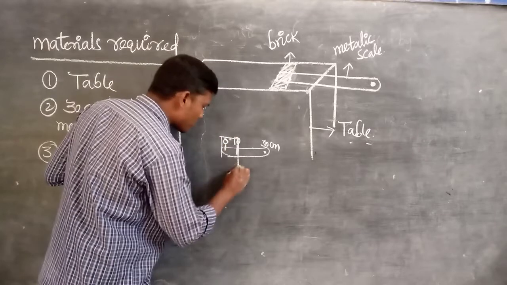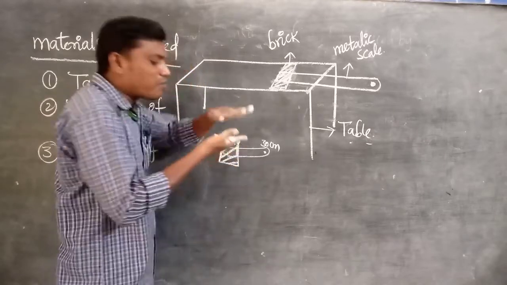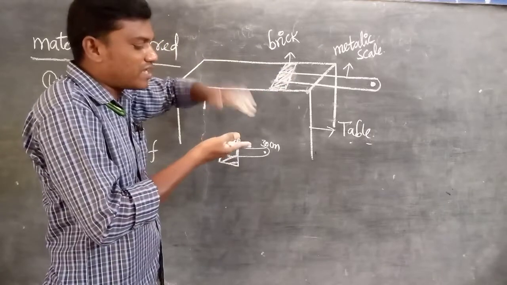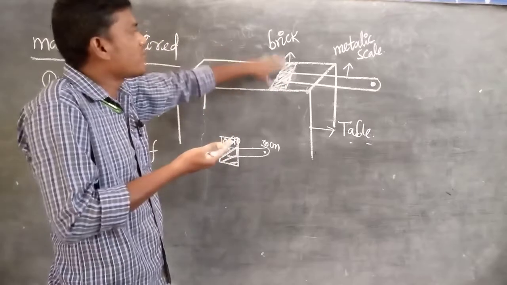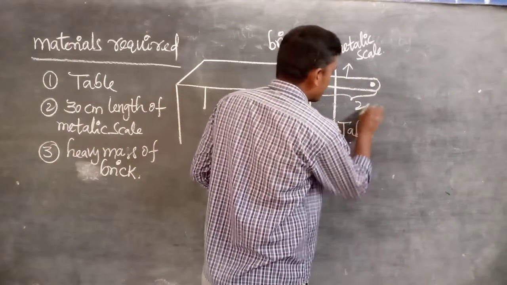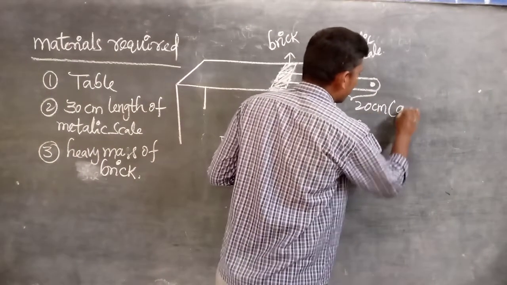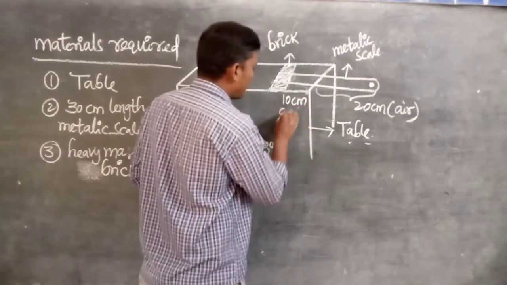So from here, this part, 0 to 10 centimeter of the length of the scale, is placed on the table, and on that we place a brick. How much remains? 20 centimeter. 10 centimeter is where? On the